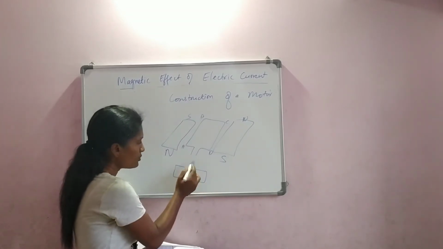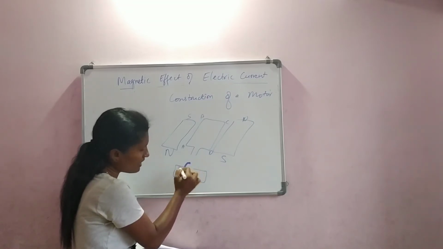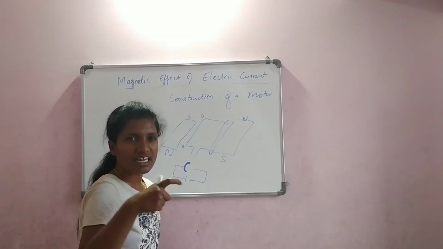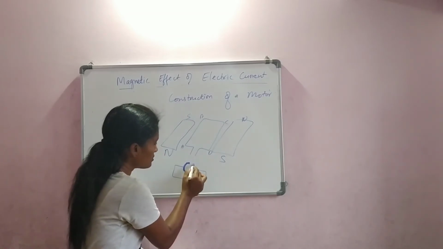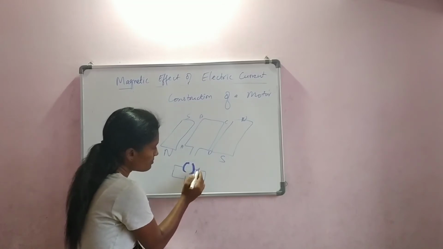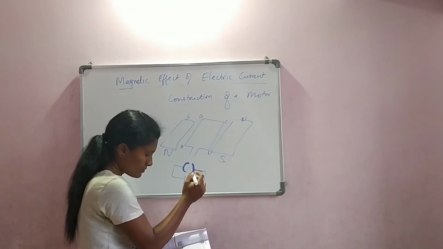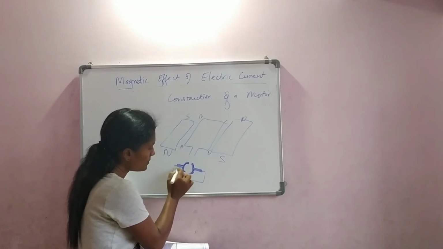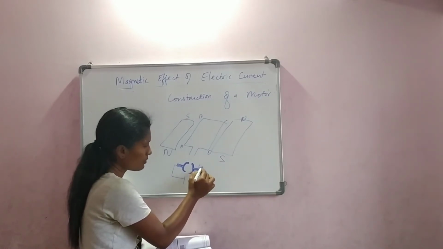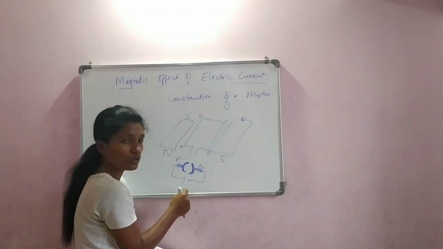That is, use two brushes. Those are carbon brushes. It's kind of like in the cycle, when you apply the brake, there are kind of brushes which will go and hold the cycle wheel, right? So those kind of brushes will be used here. Let us say there are two brushes. This is P and this is Q. The striped things which are marked here, those are brushes P and Q.